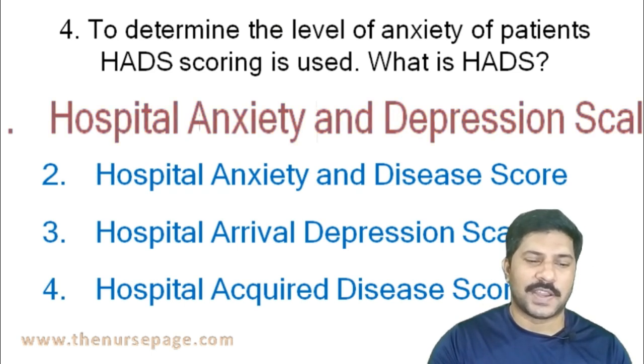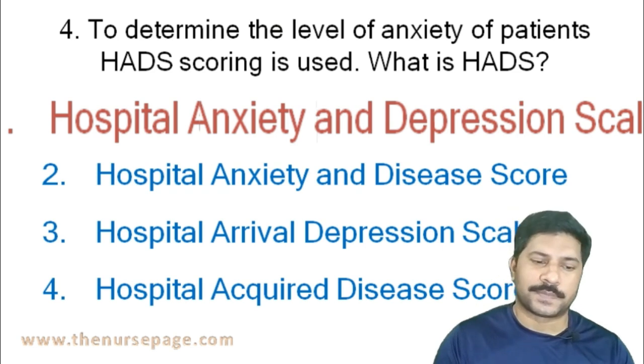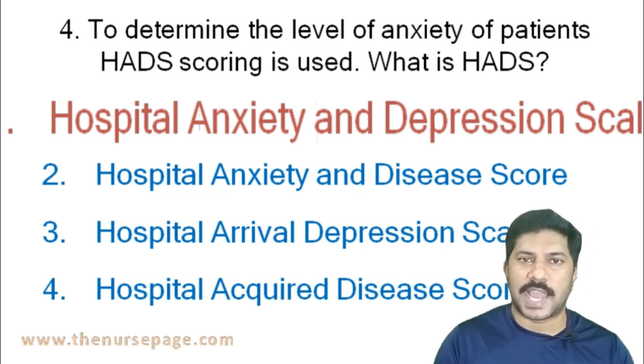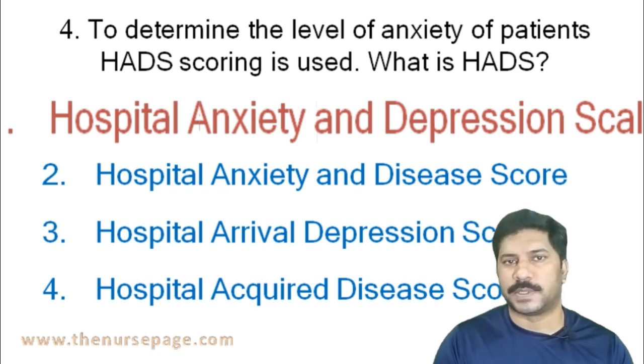The correct answer is Hospital Anxiety and Depression Scale. The HADS scale is usually used in Western countries, not common in India. It is used to assess the anxiety level of hospitalized patients at the time of admission.